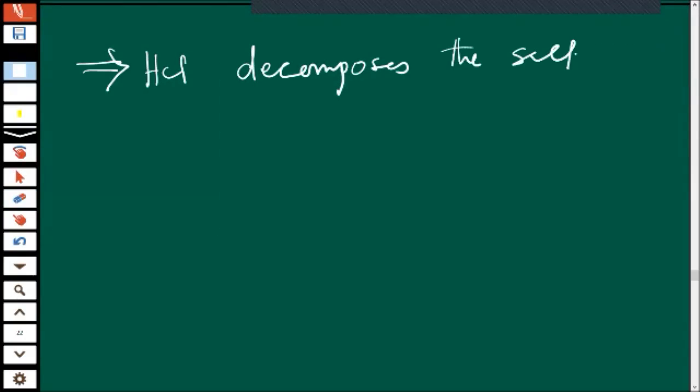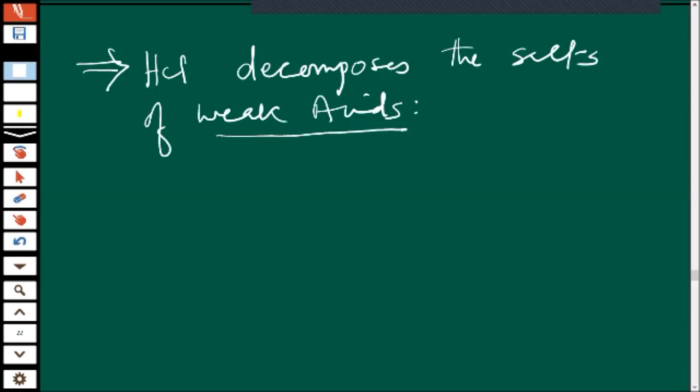You can say that HCl decomposes salts of weak acids. Okay, please remember this sentence. Very nice sentence and very nice information. HCl decomposes the salts of weak acids, children.